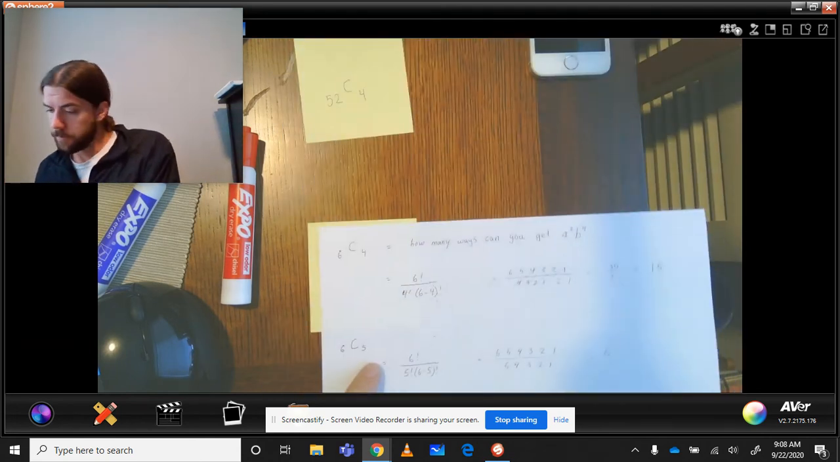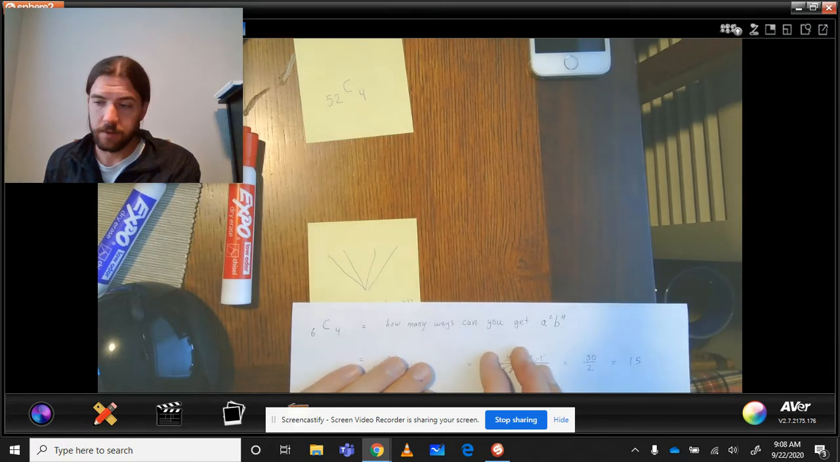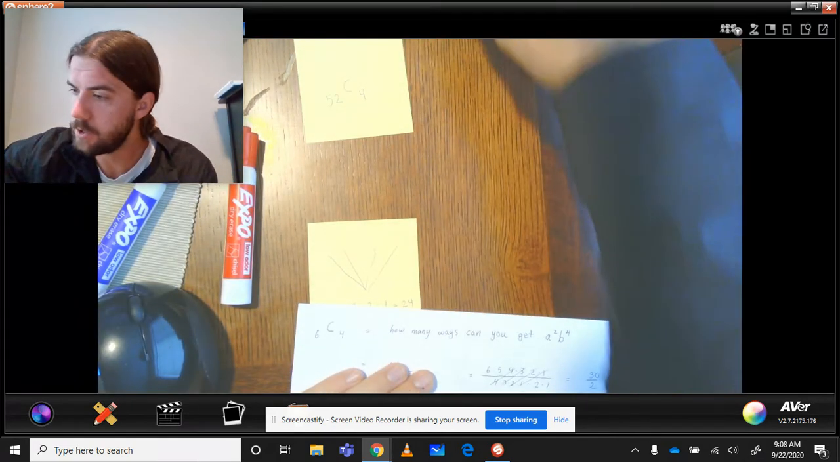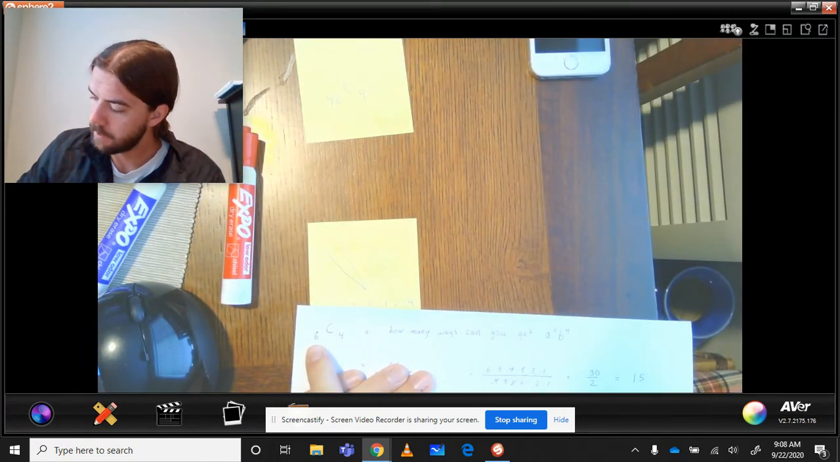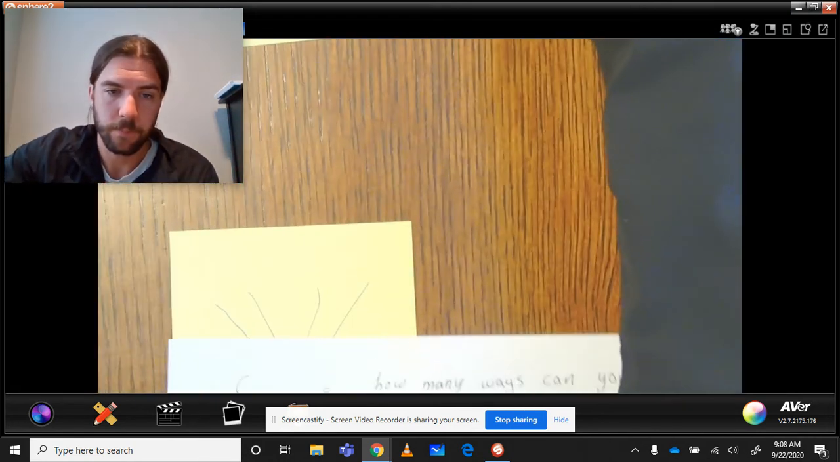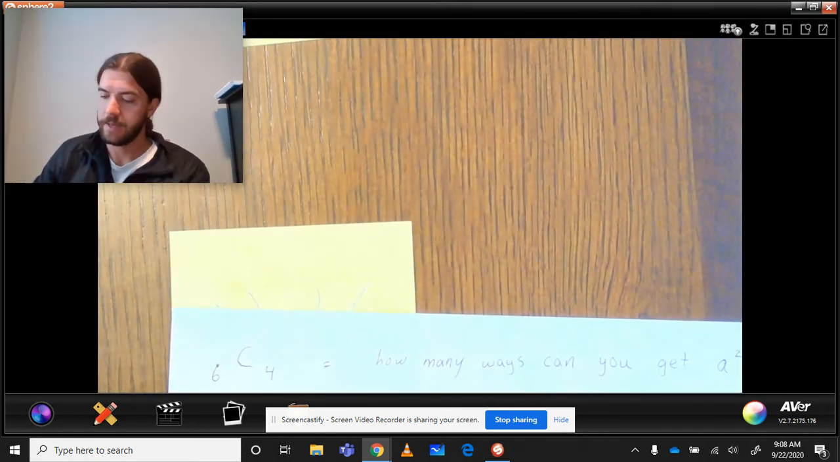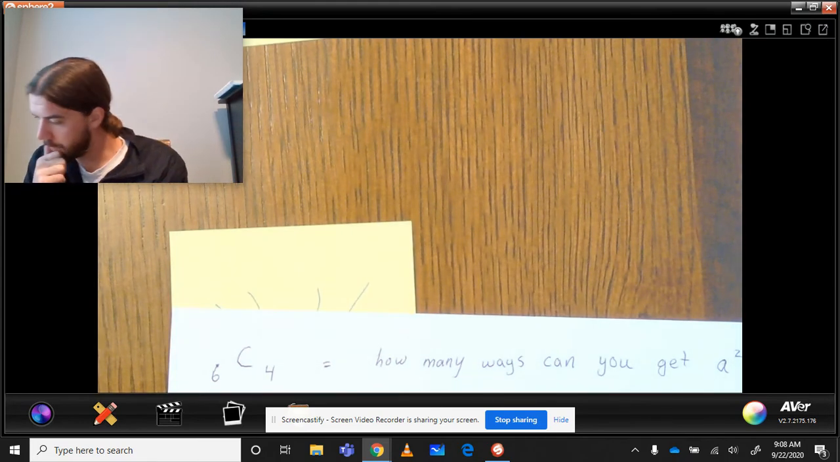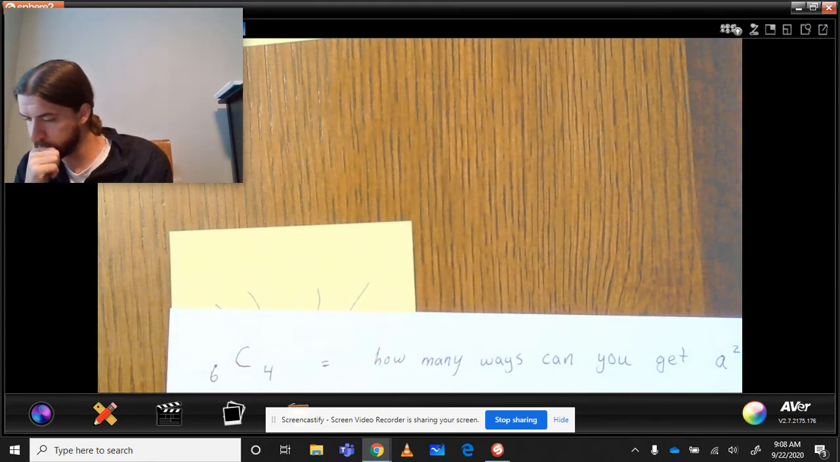Now, let's do an example here. So, how about this one? We just say, how many ways, if I'm doing a 6-power expansion, so a plus b to the 6th, and there's going to be 6, am I saying that right? Let me think for a moment.